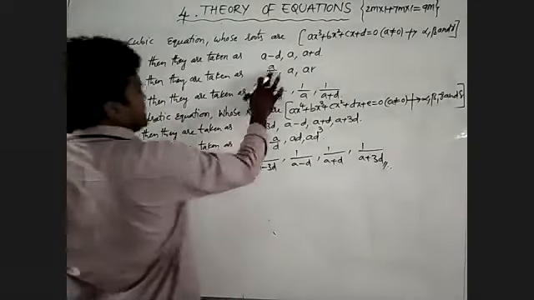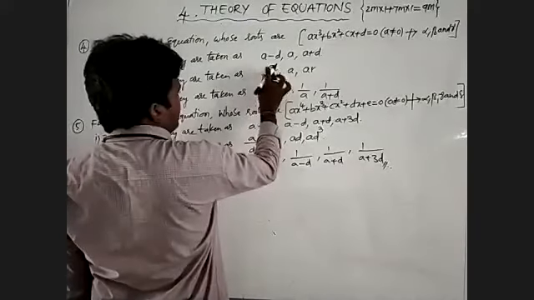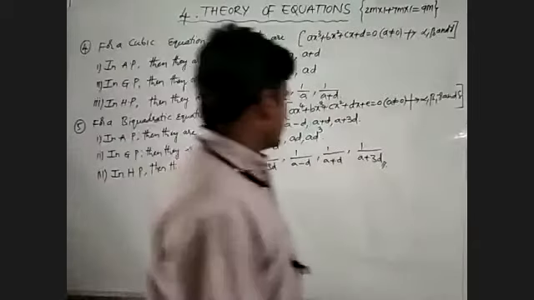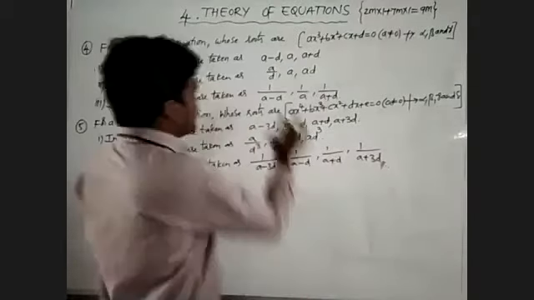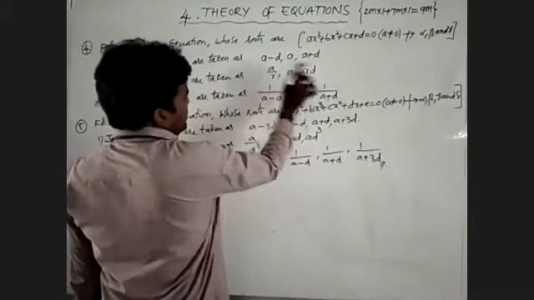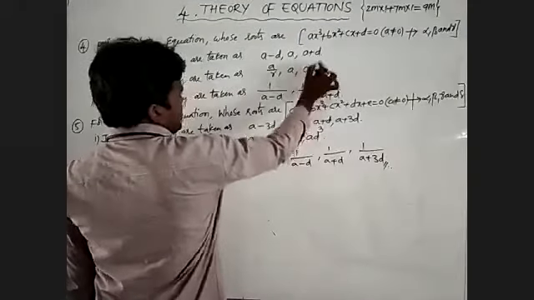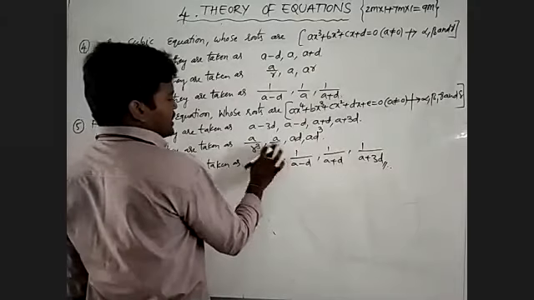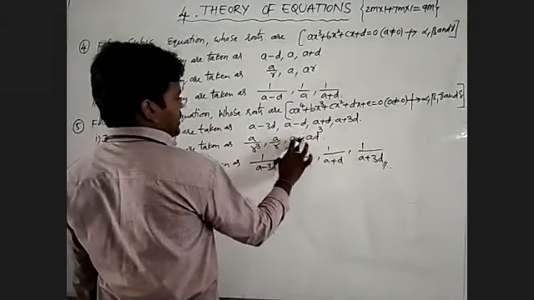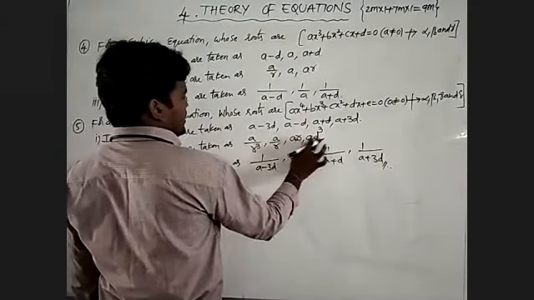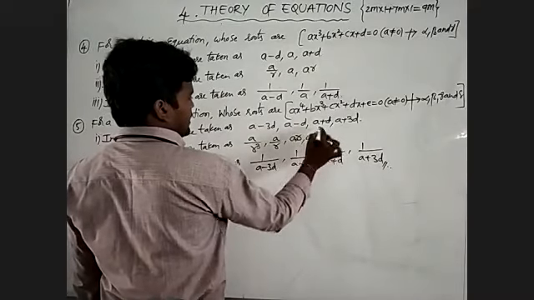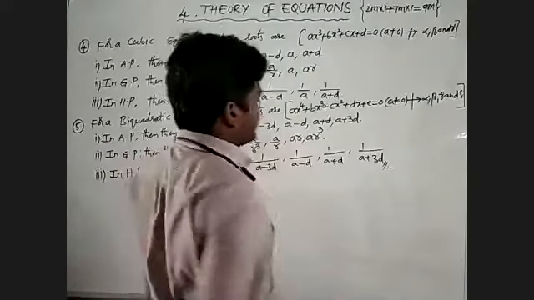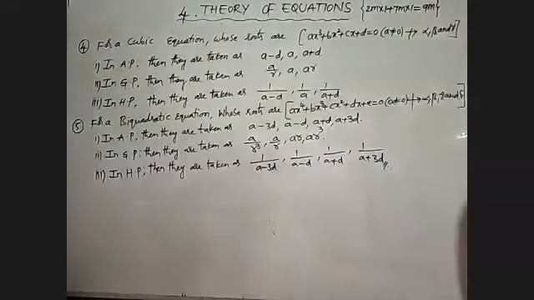Here also we take the common difference d and common ratio r. GP means we take r, where r is the common ratio: a by r, a, ar. Again in this GP, a by r cube, a by r, ar, ar cube. How to write it in this case, I will explain the remaining later.